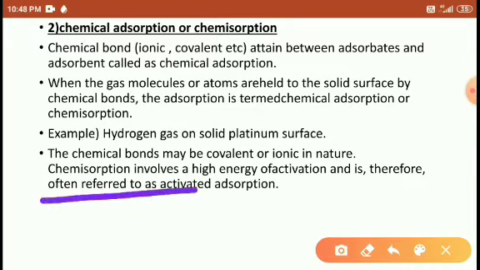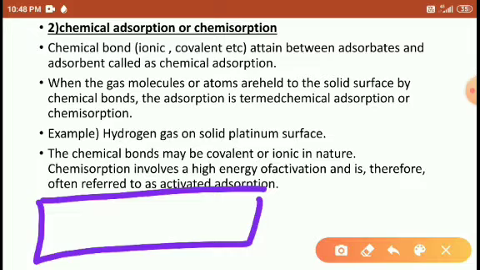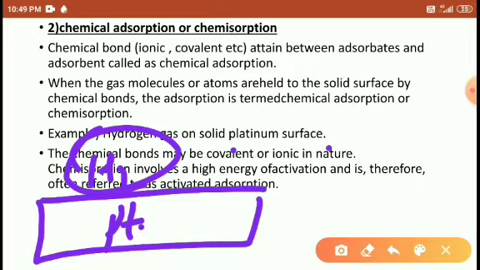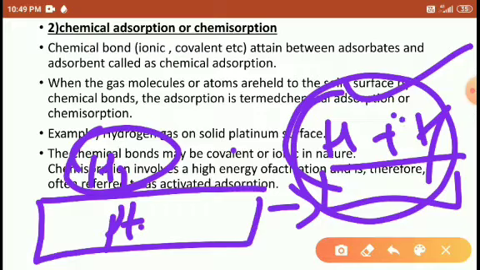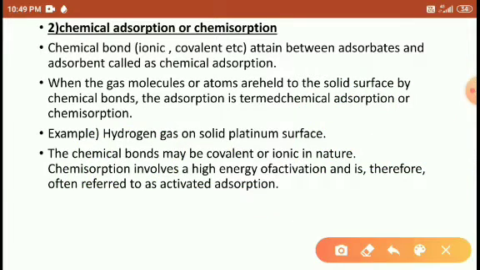When hydrogen gas occupies the surface of the platinum, the chemical bond is either covalent or ionic in nature. The hydrogen gas occupies the solid metal surface and turns into atoms. This process we call chemical adsorption. Right, students?